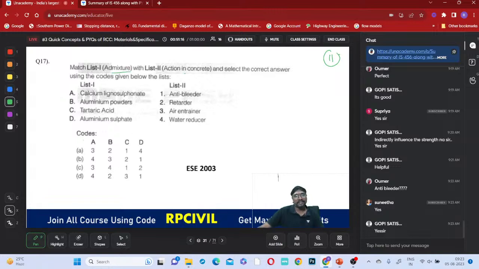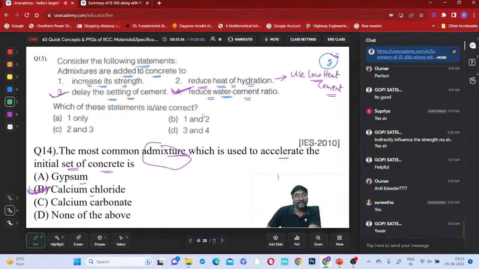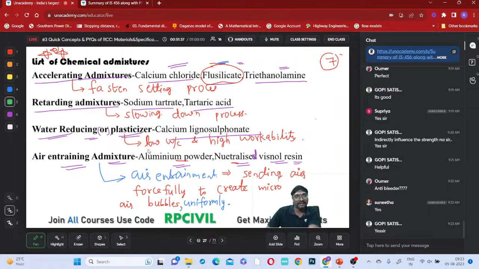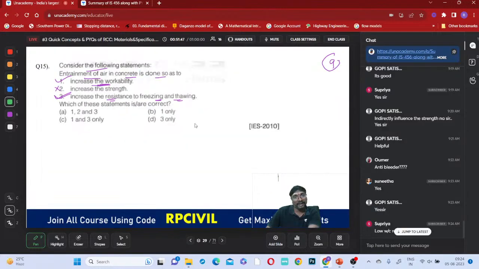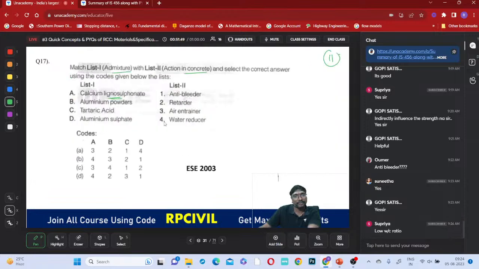Match admixture and action of the concrete. Which one do we know exactly? First of all, calcium lignosulfate. What is the purpose of this calcium lignosulfate? It is a water reducer, a plasticizer. This is the admixture which makes the concrete plastic and allows lesser water, low water-cement ratio. So calcium lignosulfate is a water reducer.